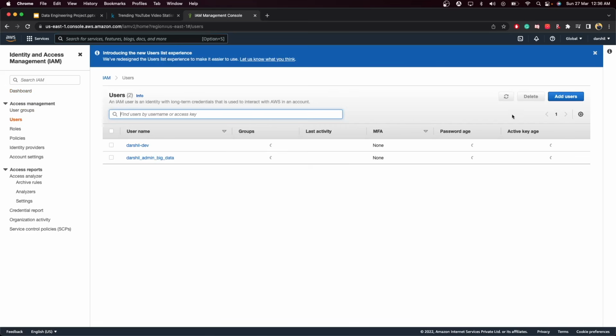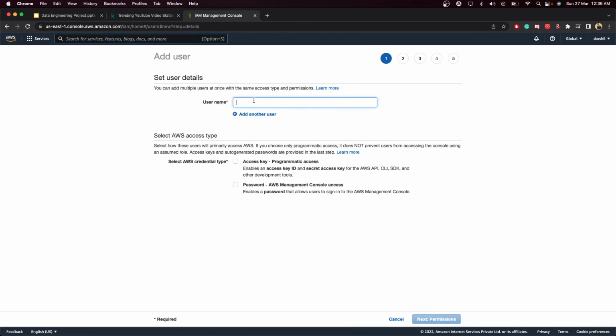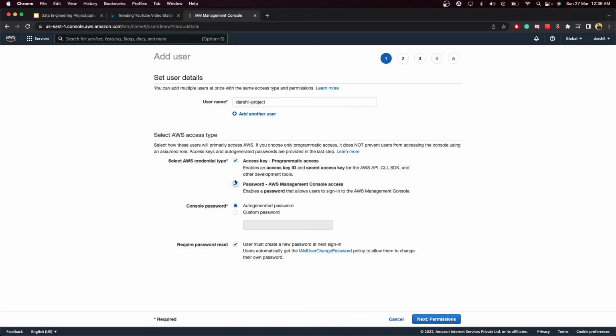Go to users, click on add users. Then you can name the IAM account whatever you want. In this case, I will write Darshil DE, for data engineering, all listed Darshil project. These are the different access types. You need to click on the access key because you want to access AWS programmatically, and you also need to enter the password.